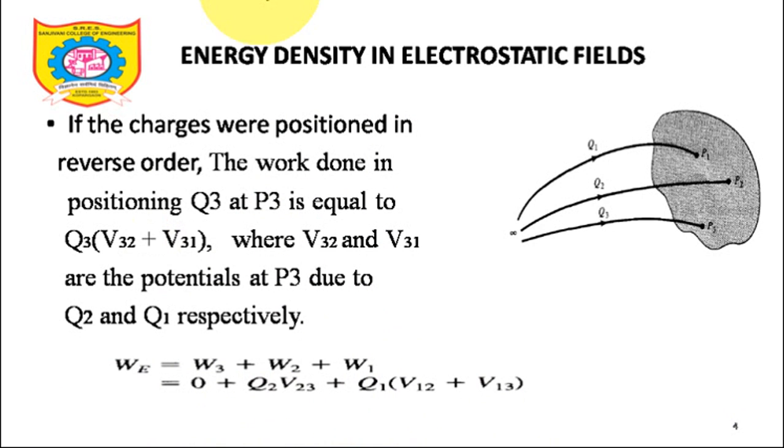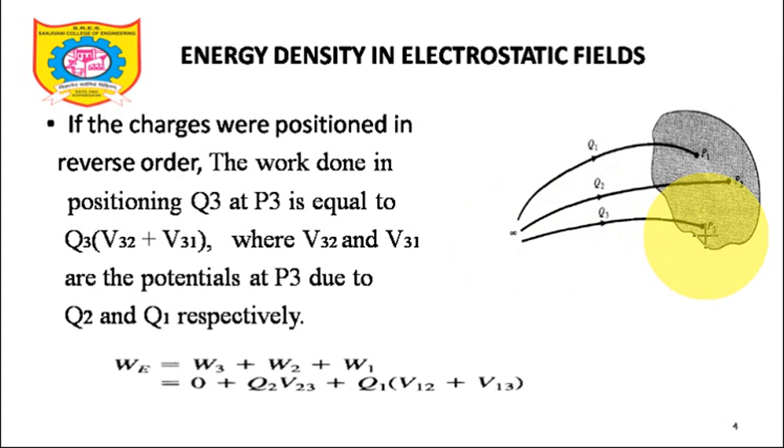Next, now if I just reverse the order of the placement of these charges, what I mean to say is, initially the space is charge free. Once again consider this surface as charge free. Now initially I am taking the charge Q3 from infinity to P3. So these two charges are absent. If they are absent, the work done in taking this unit positive charge will be W1 equal to, once again, 0. Yes or no?